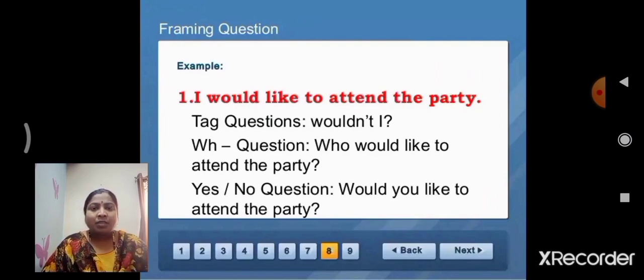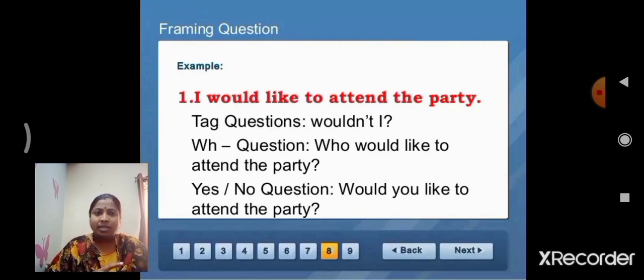Next, once we learn the subject, we can change any statement into a tag question, WH question, or yes or no question. We already told you when our class was starting that there are 3 major types of framing questions: yes or no questions, WH questions, and tag questions.